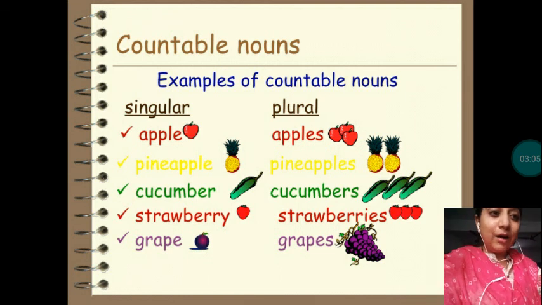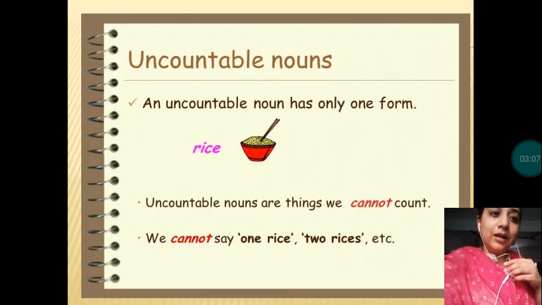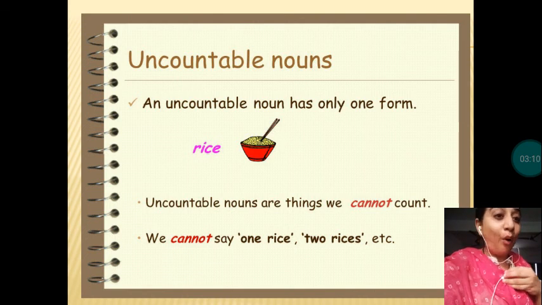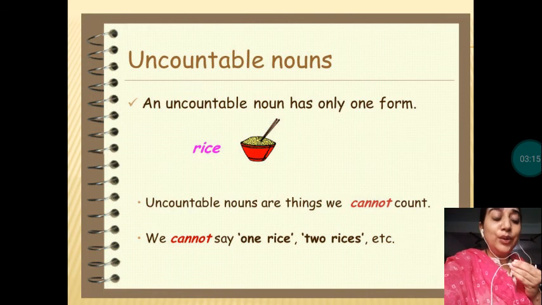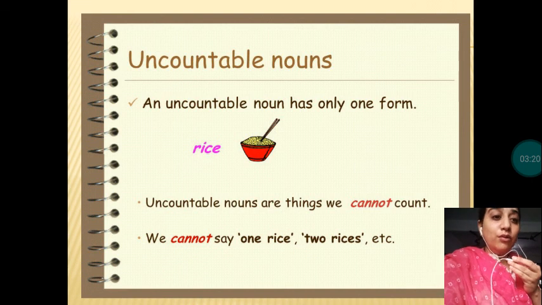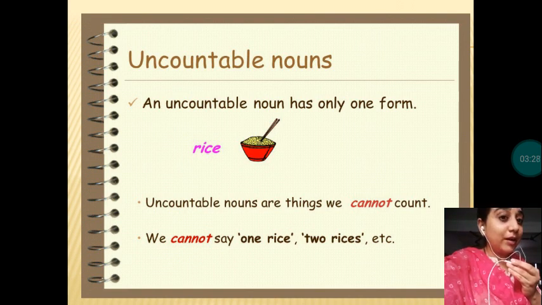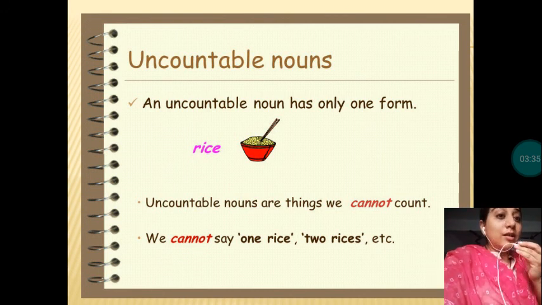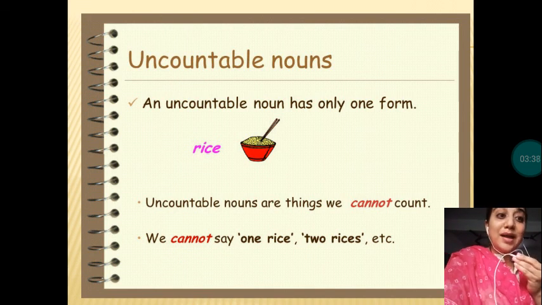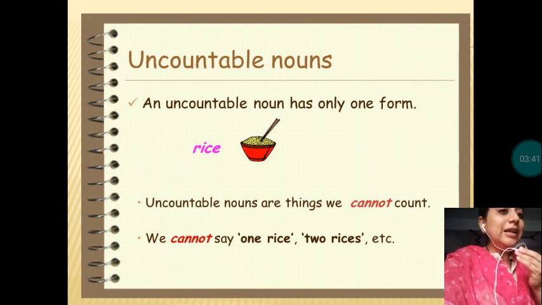Let's see the uncountable nouns examples. An uncountable noun has only one form, that is, it cannot be plural. It is said to be only singular. Rice, we have a rice bowl. You can see it on the screen. It's singular, only one rice bowl. But can we count the particles of rice? We cannot count each and every particle of rice. We cannot say one rice or two rice. Can we denote it by a number? No. So the nouns which cannot be denoted by a number are said to be uncountable nouns.